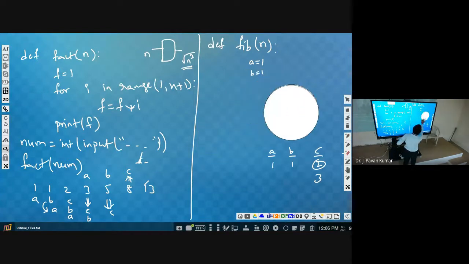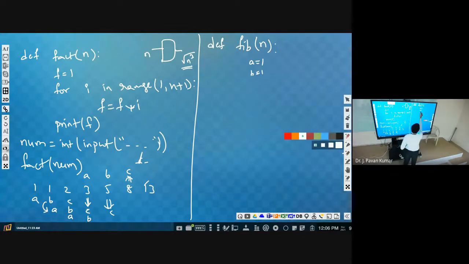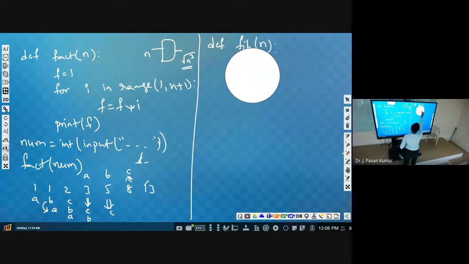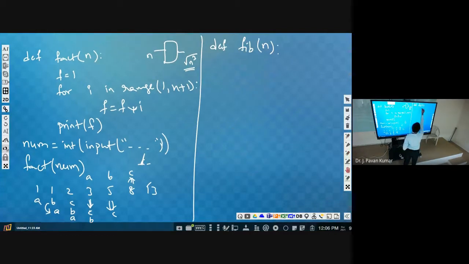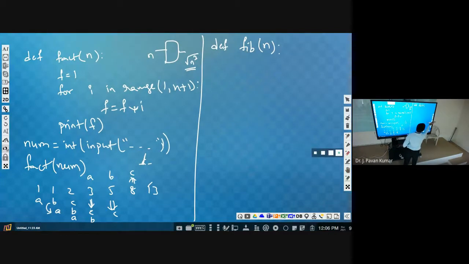Yeah, complete it. a is equal to 1, b is equal to 1. People who understand, write it on your own. a is equal to 1, b is equal to 1, then c is equal to a plus b, a is equal to b, b is equal to c. This process we have to repeat for n minus 2.